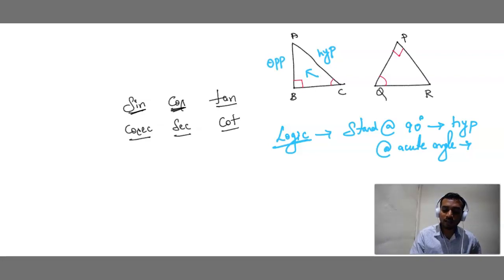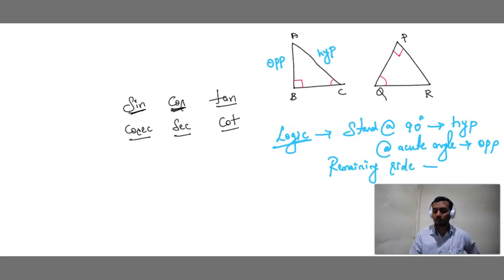That is known as the opposite. And the remaining side is known as the adjacent side. Sometimes we also call that the base. Now in this figure, can you identify which is the hypotenuse? Simple. Stand at 90 degrees, hypotenuse. Stand at an acute angle, opposite. Remaining, adjacent.